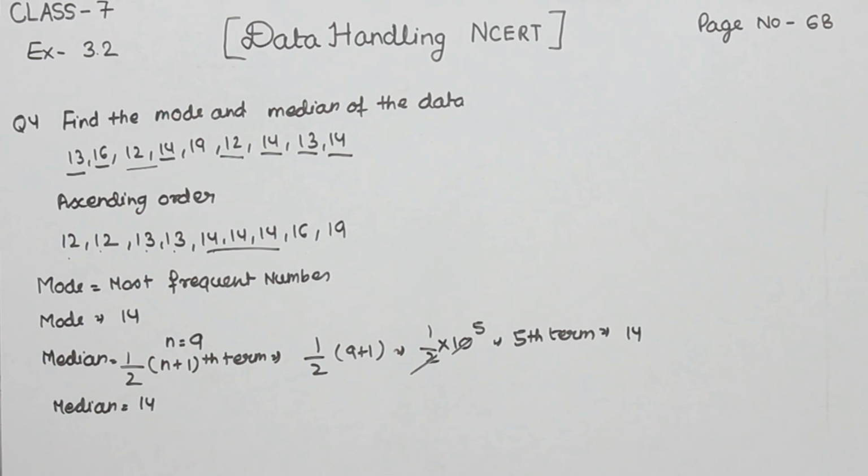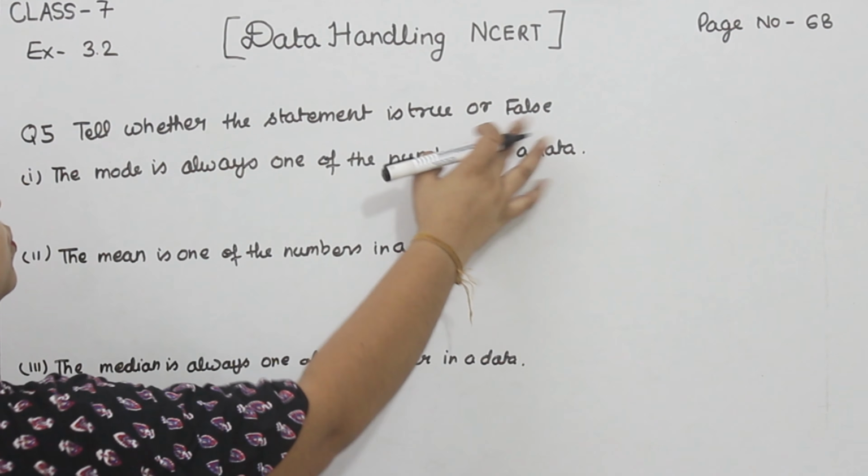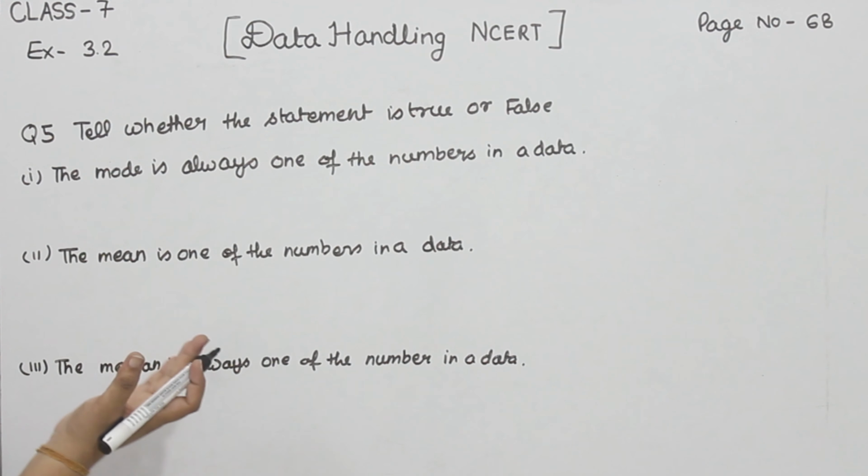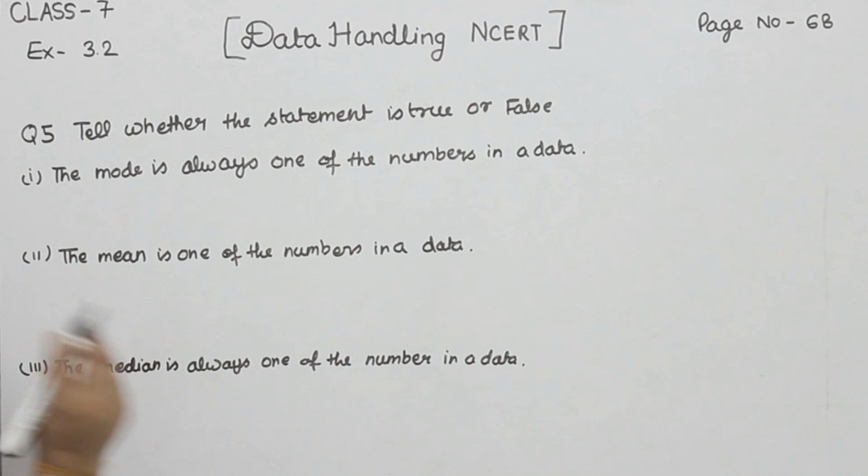This is question number 4. Question number 5, tell whether the statement is true or false. So we have to find whether these statements are true or false. Start with part 1. The mode is always one of the numbers in the data. So this is true. The mode is the most frequent number in the given data. So we'll write here true.